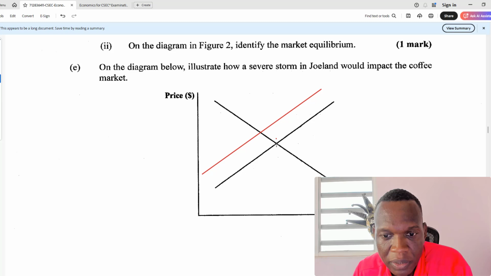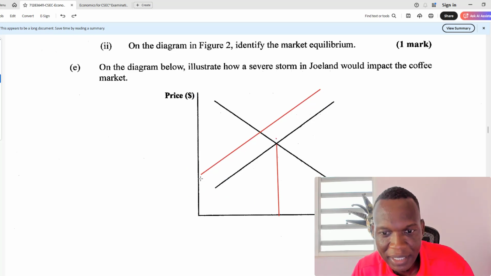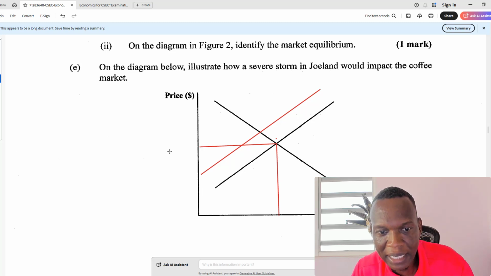So the quantity would have been here. This would have been the initial quantity, and this would have been it, right? So it would have been here at that price.